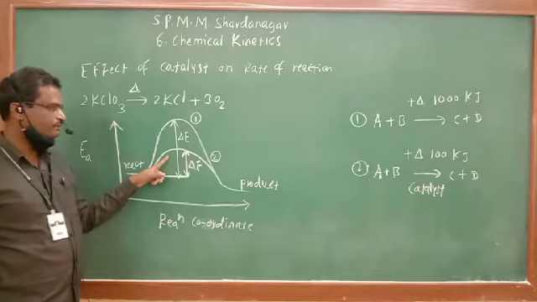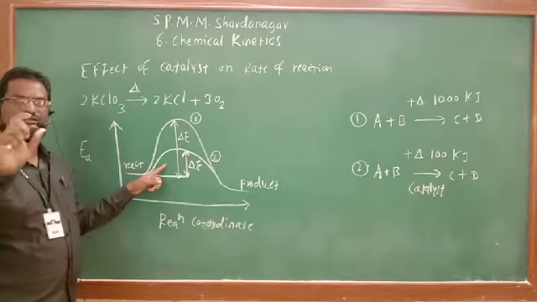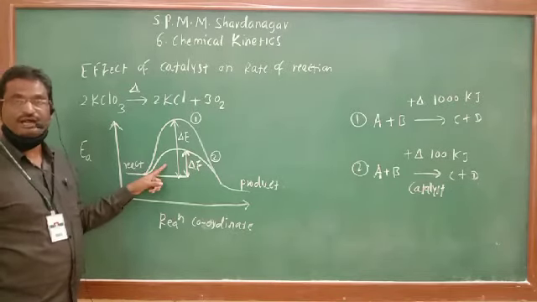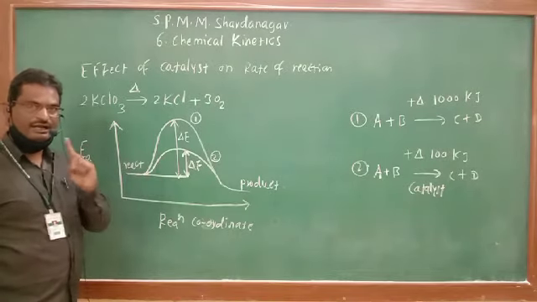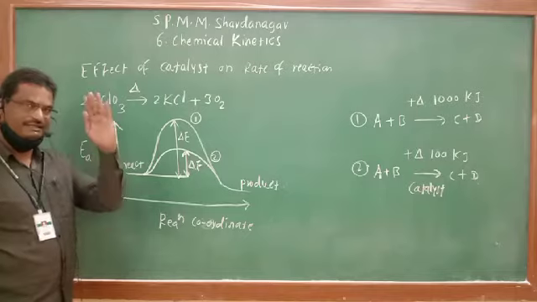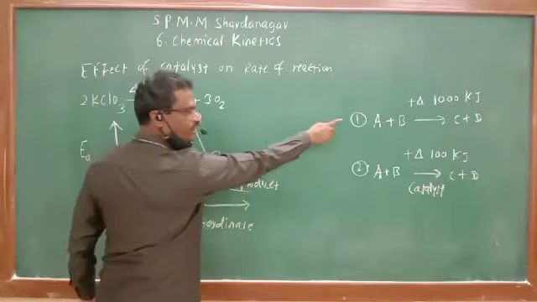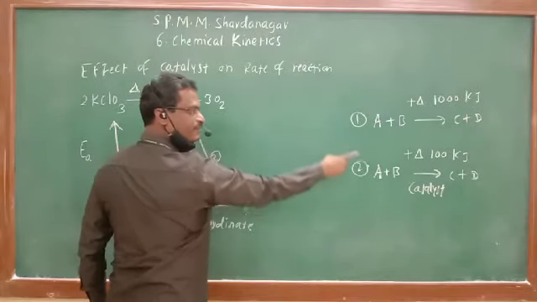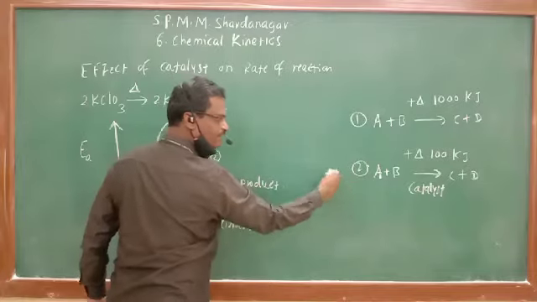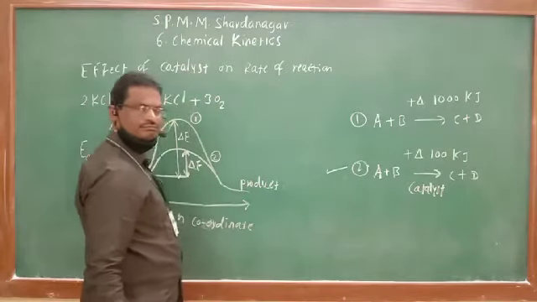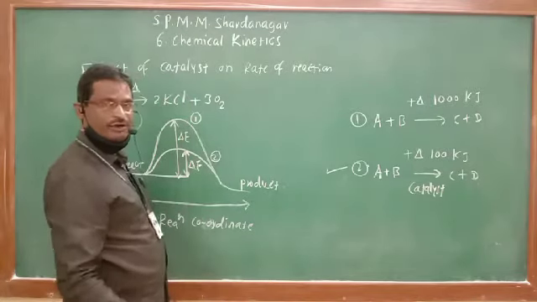So, whenever a catalyst is used, the catalyst provides an additional bypass, an additional pathway where the energy required for the reaction is decreased. There we have seen the energy required is 1000 kilojoule in absence of catalyst. It is only 100 kilojoule in presence of catalyst. So the reaction will take place in this manner by the catalyst in a fast manner by absorbing less quantity of energy.